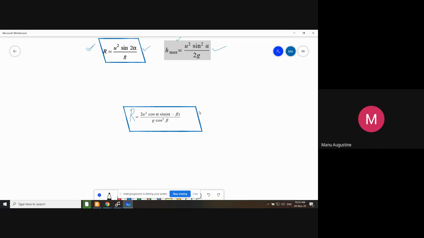But you have to remember this equation as range on inclined plane.